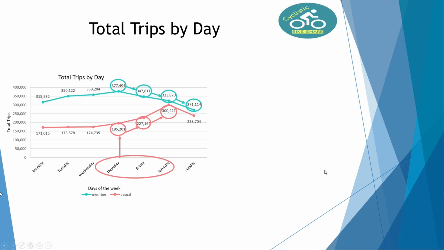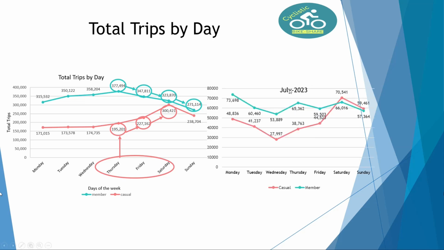Upon close examination, because this behavior is not the same for all the months, we find this information in July. So in July, we have a totally different trend, and we have two points to highlight. The first one is Saturday, where the casual trend is higher. And Sunday, the same, casuals are higher than members. This information represents a very consistent insight that we want to retake in the summary point.